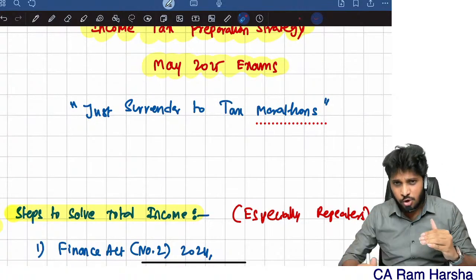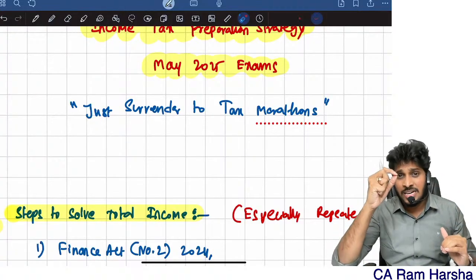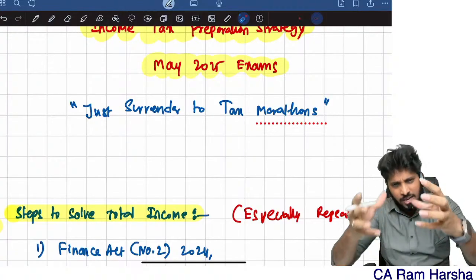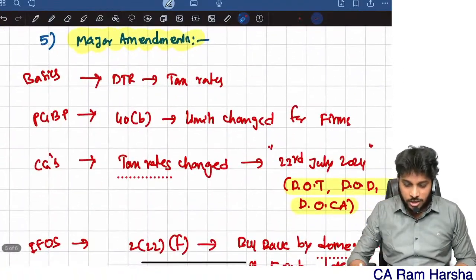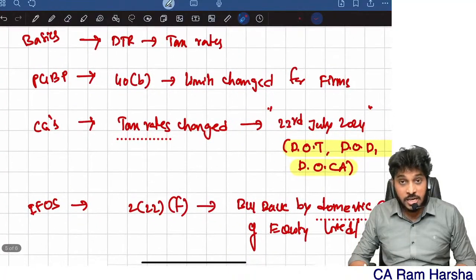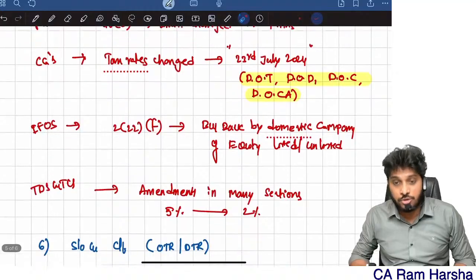Apart from that, I will also give a few videos on different tax rates in capital gains, different dates in capital gains, like that. Anyhow, right now I'm going to brush up all that. There are major amendments. What are all the major amendments that happened? Especially these are the amendments applicable for the first time for the May 25 exam. That also I'm going to talk about.